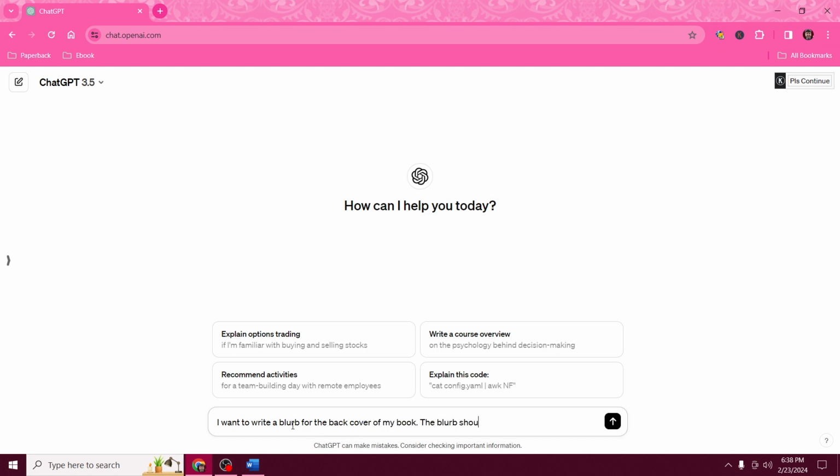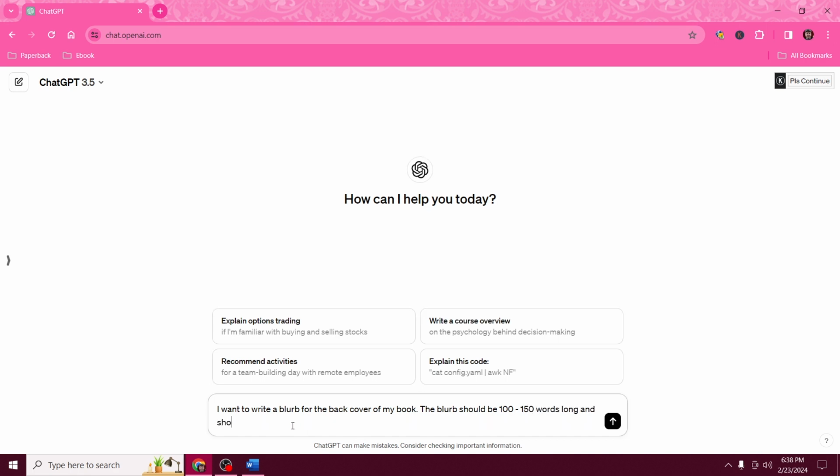The blurb should be 100 to 150 words long and should encourage a potential reader to buy. The blurb then should inspire intrigue.